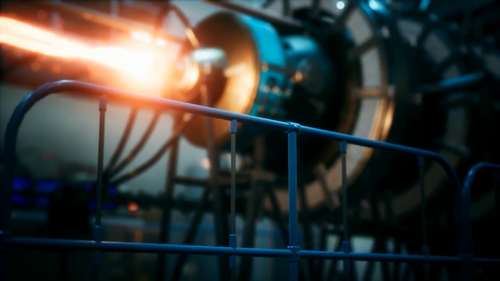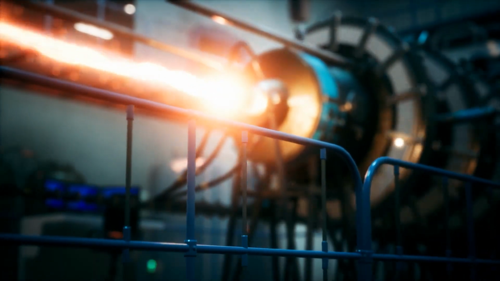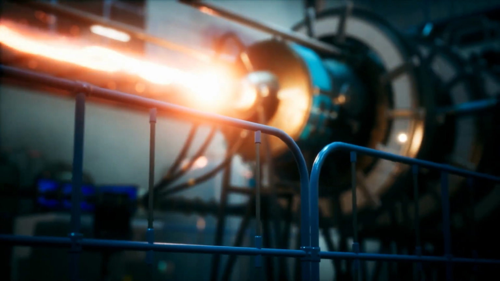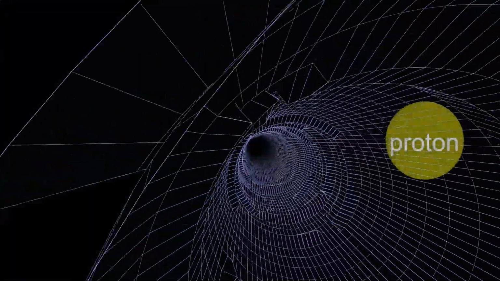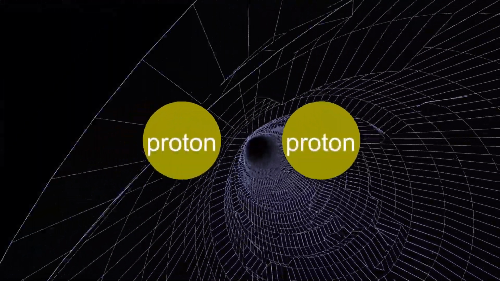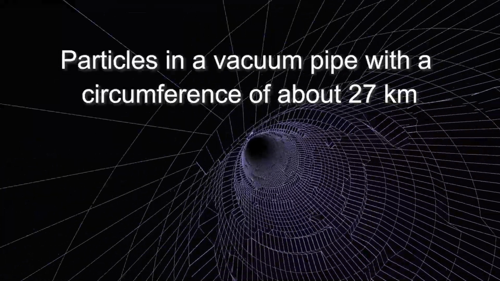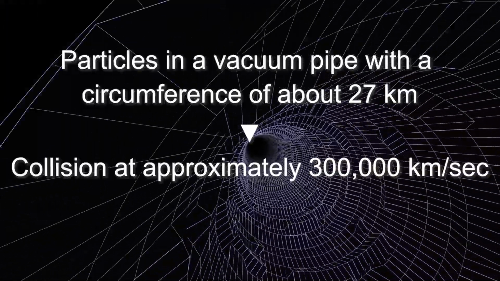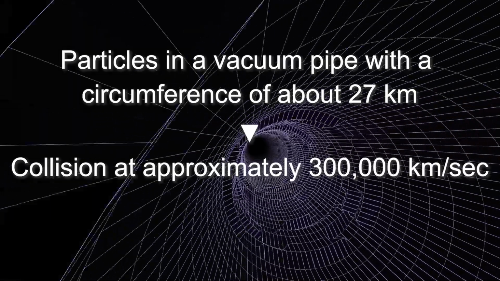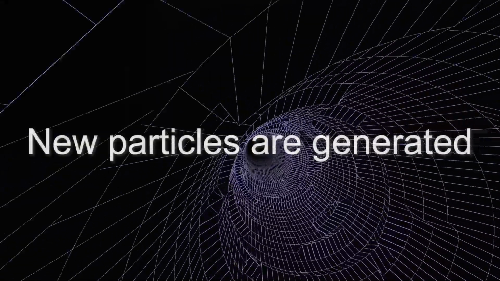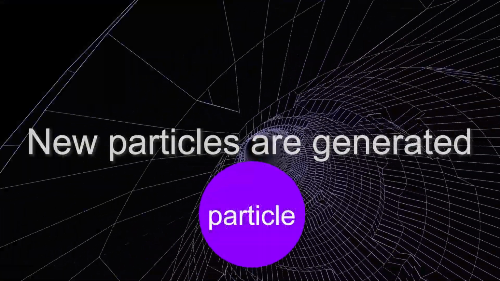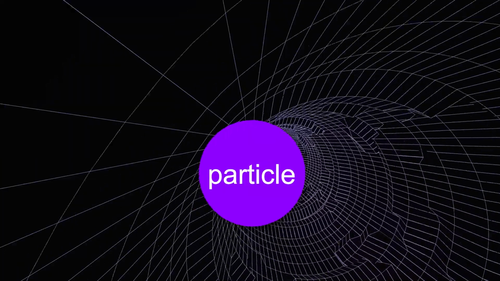But how can we measure gravity on such a microscopic scale? That is where CERN comes in. Yes, the Large Hadron Collider at CERN. An accelerator speeds particles such as protons to near light speed and smashes them together. In its 27-kilometer vacuum ring, particles collide at about 300,000 kilometers per second, and the collision energy turns into matter, creating particles that did not exist before.